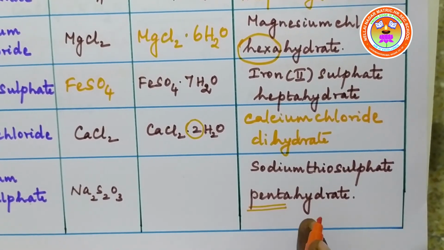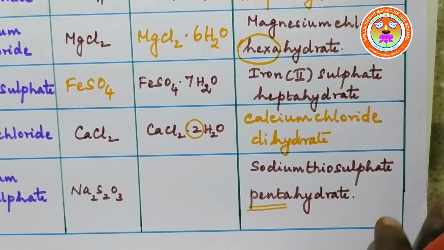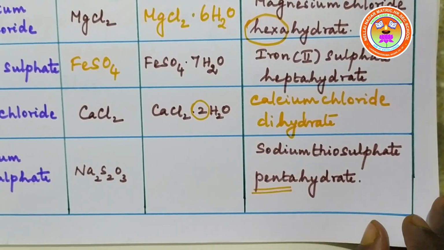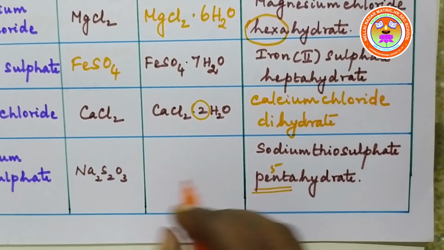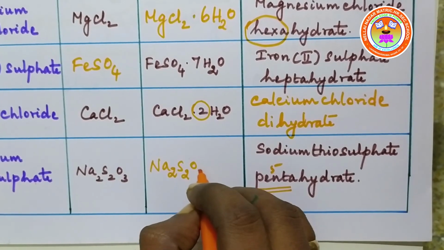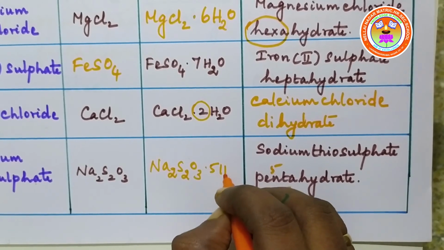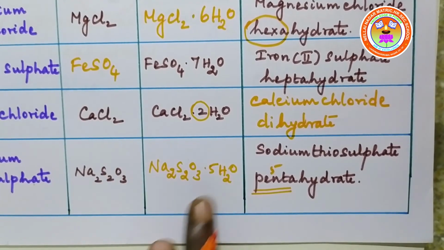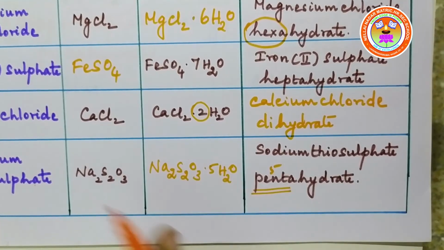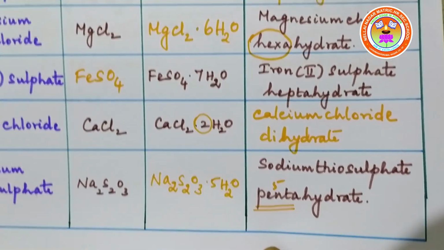Now we can write the formula of the hydrated salt. Penta means 5. So Na2S2O3 5H2O. This is the formula for the hydrated salt of sodium thiosulfate. Okay, children.